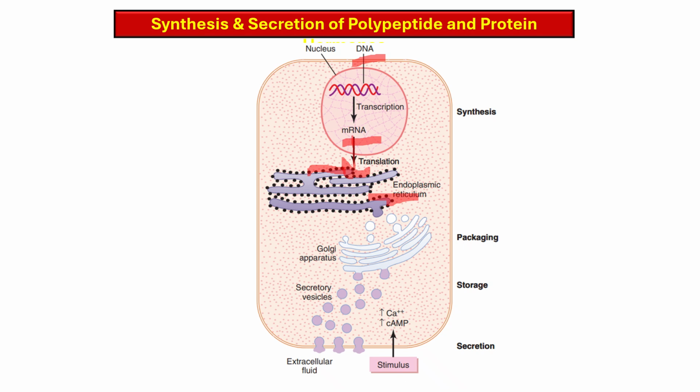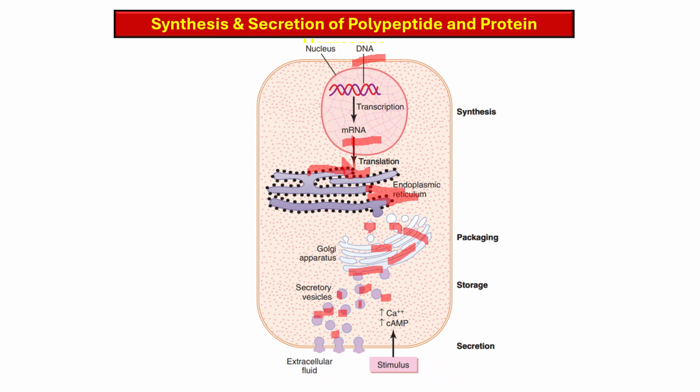This pre-prohormone is then cleaved into prohormone, and the prohormones are transported and packaged into the Golgi apparatus, where they are further processed and packed into secretory vesicles. Here these purple dots are secretory vesicles.